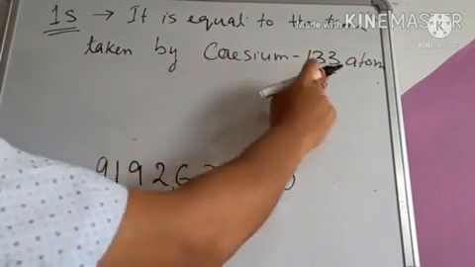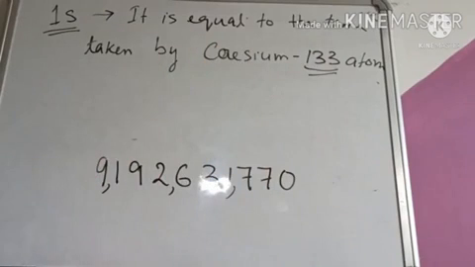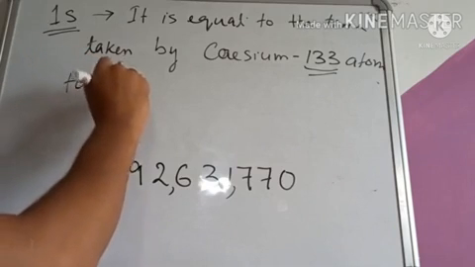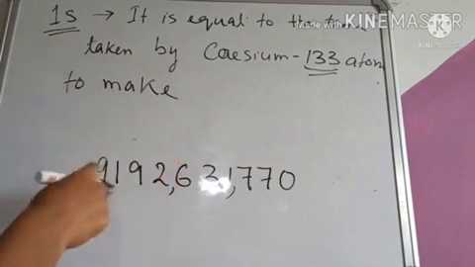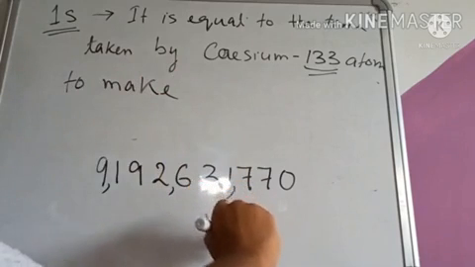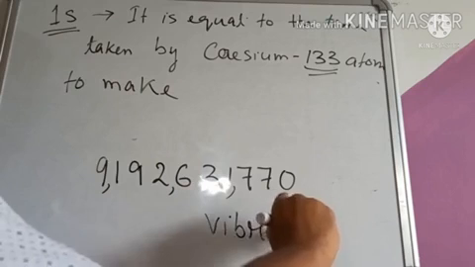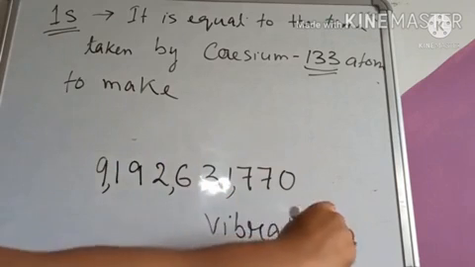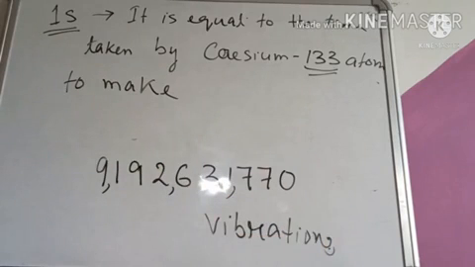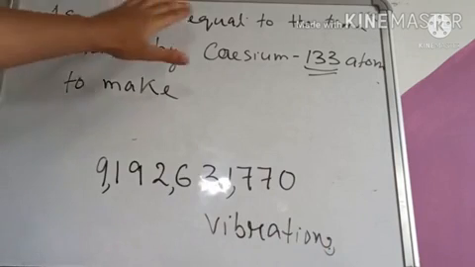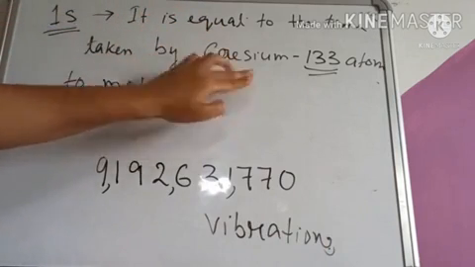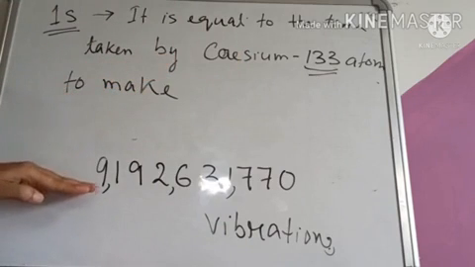Similarly, cesium 133 is also an isotope of cesium. Now, 1 second is equal to the time taken by the cesium 133 atom to make these many vibrations.